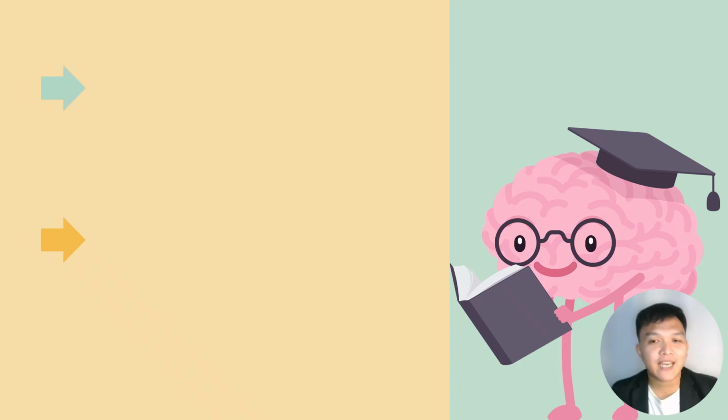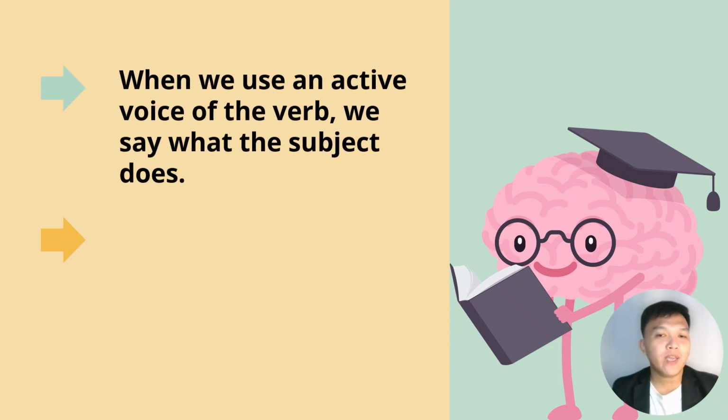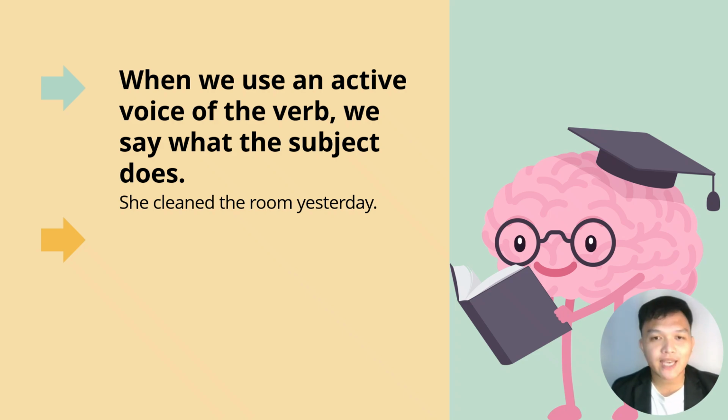To better understand active voice and passive voice, now when we use active voice of the verb, we say what the subject does. Just like in the example, she cleaned the room yesterday. Now in the sentence, the subject does the action. And in that sentence, she is our subject. And she is the one who cleaned the classroom yesterday.